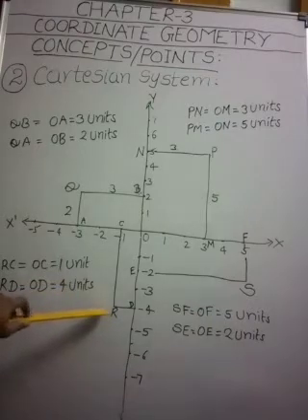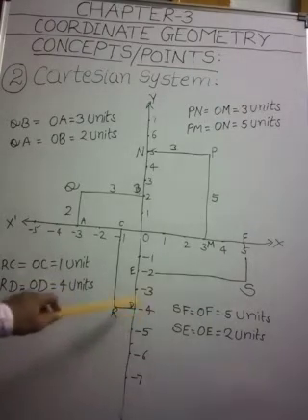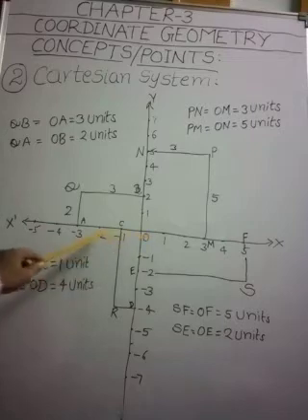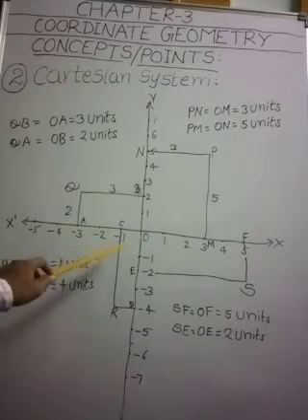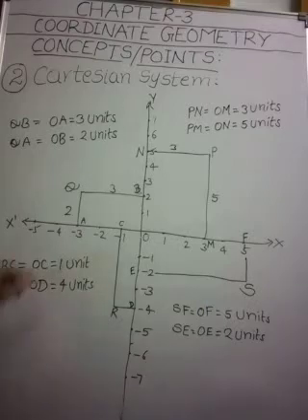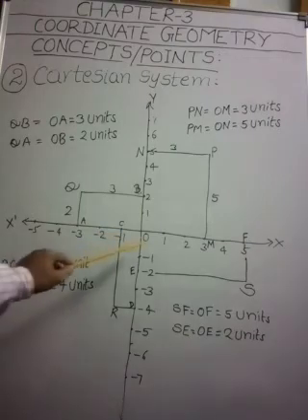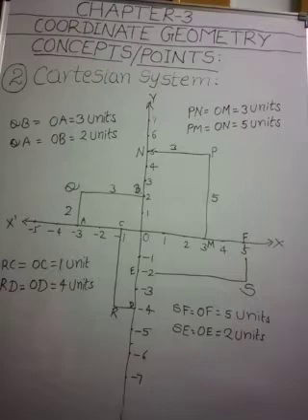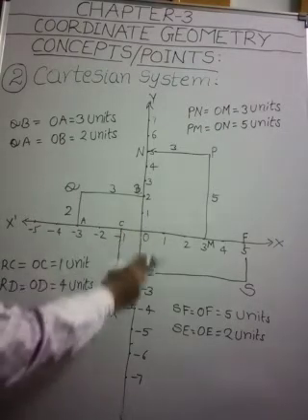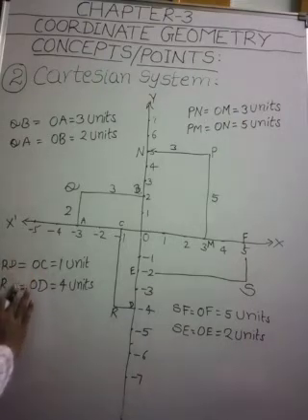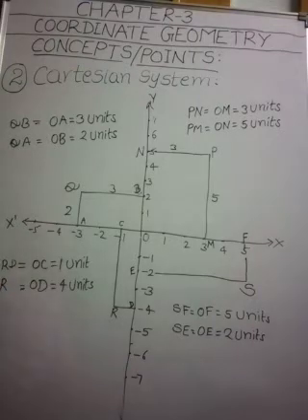Similarly, the point R is at a distance of 1 unit from y-axis, measured along the negative x-axis. So OC is equal to RD, that is 1 unit.